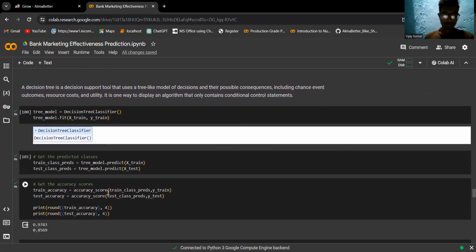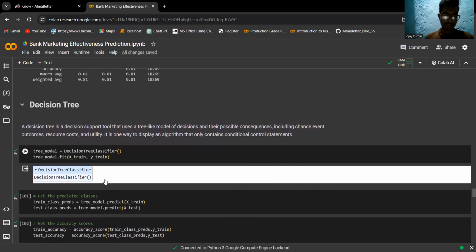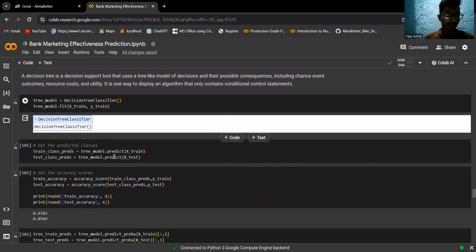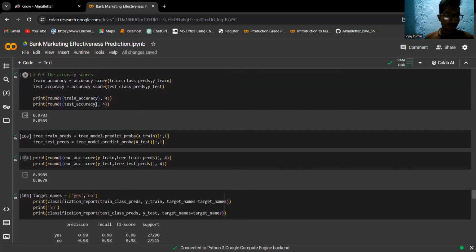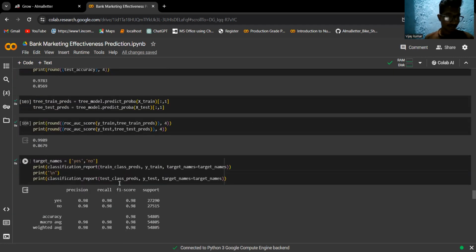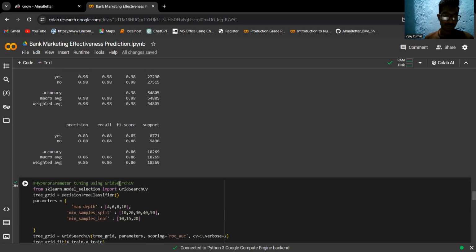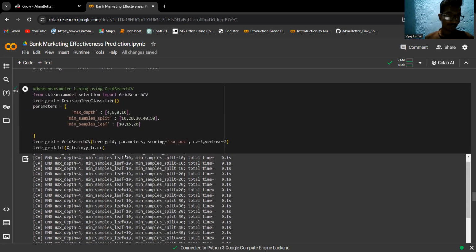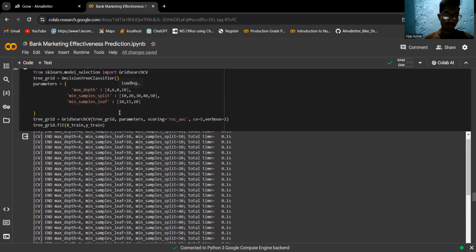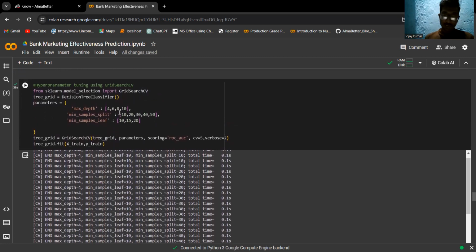Now we will check with the decision tree algorithm. Here we are implementing it. These are our metric scores. These are our precision, recall, F1 score. Here again we are hypertuning our parameters.